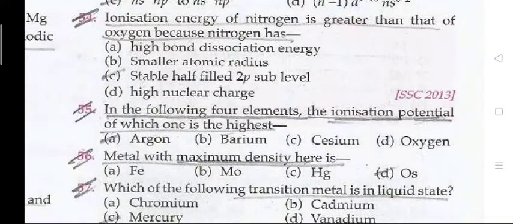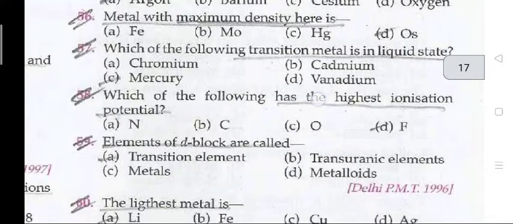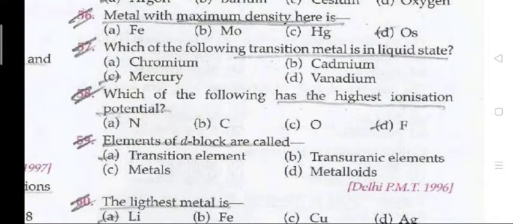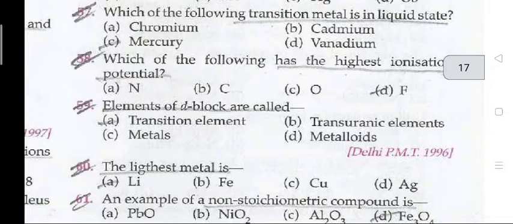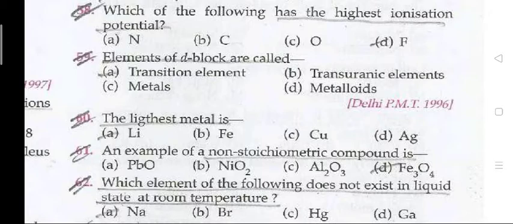Ionization energy of nitrogen is greater than that of oxygen because nitrogen has the stable half-filled 2p sublevel. Question 55. In the following four elements, the ionization potential of which one is the highest? The right answer is argon. Question 56. The metal with maximum density is Os. Question 57. Which of the following transition metals is in the liquid state? Mercury.